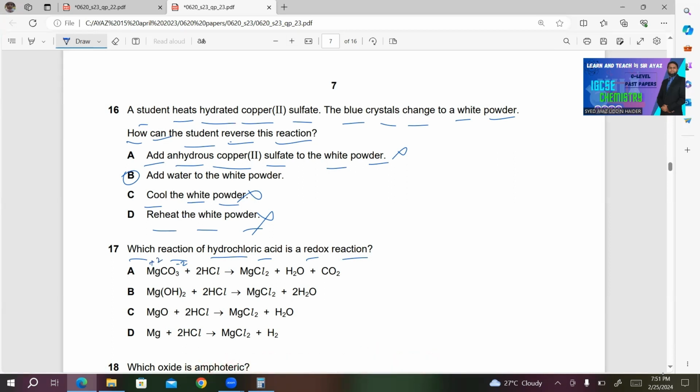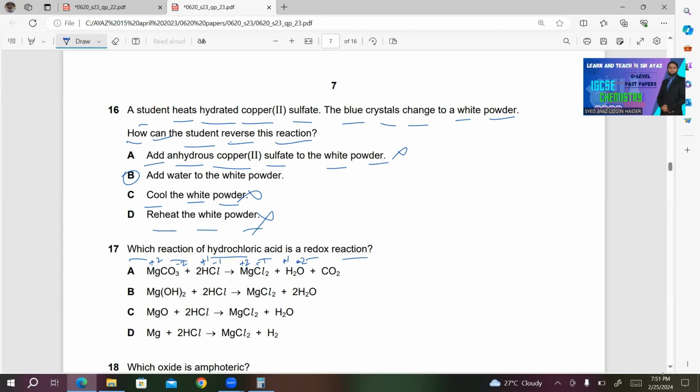What about HCl? H must have +1 as it is attached to the electronegative element, which is Cl, so Cl must have -1. On the product side, there is no change in the oxidation number because magnesium is retaining its oxidation number +2. Chlorine, it's -1. In water, H2O, again hydrogen is attached to a more electronegative element, so it's +1, and oxygen is -2.